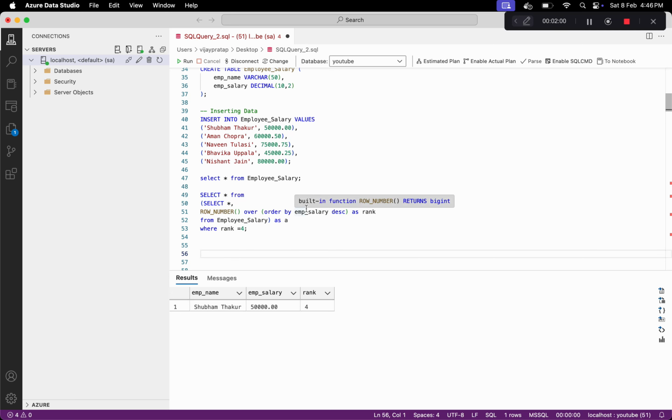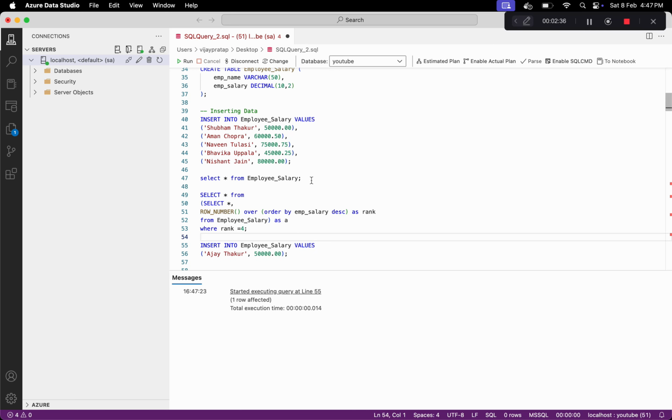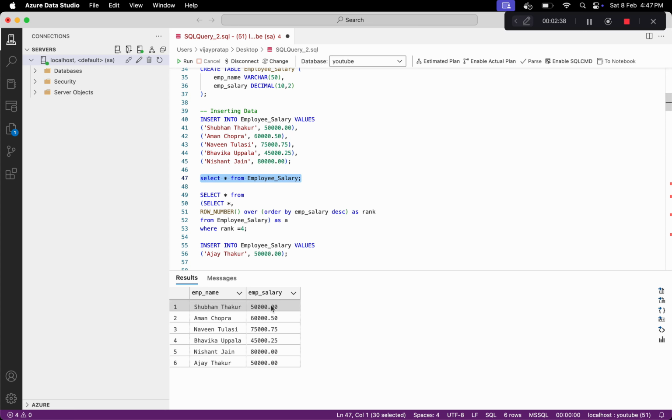So there is one more trick in this problem. Sometimes this query will fail. Let me explain the reason why. Currently we have these rows in our initial table. So let's now try to insert one more row, and let's call this employee name Ajay, and insert the value again. So right now if I reprint this table, we will get two rows for this 5,000 salary. You can see this is this one, and also we have one more row, this one.